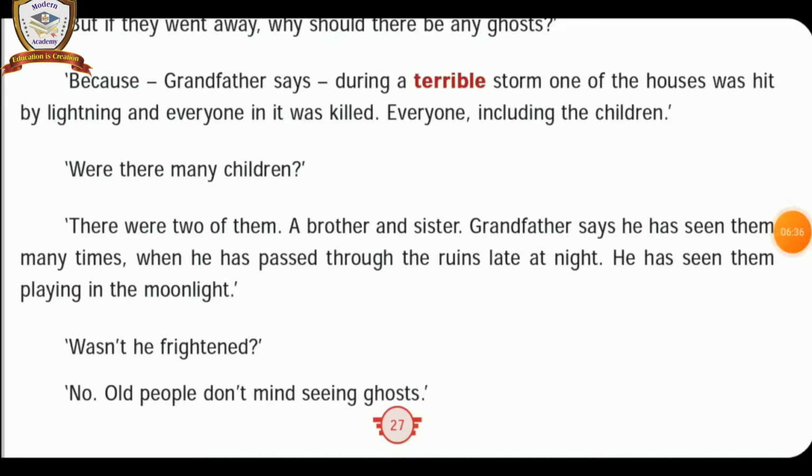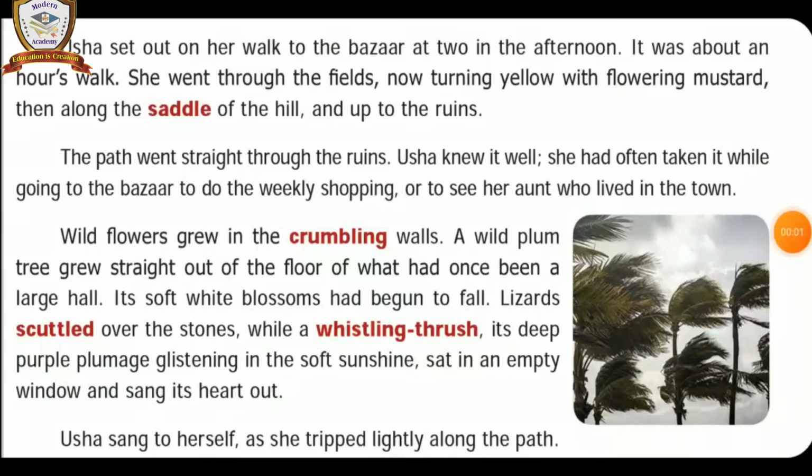Continue. Usha set out on her walk to the bazaar at 2 in the afternoon. It was about an hour's walk. She went through the fields, now turning yellow with flowering mustard, then along the saddle of the hill and up to the ruins. Let us learn the meaning of the paragraph.